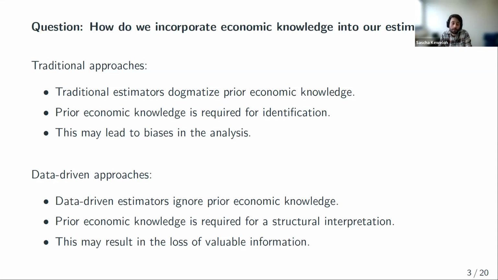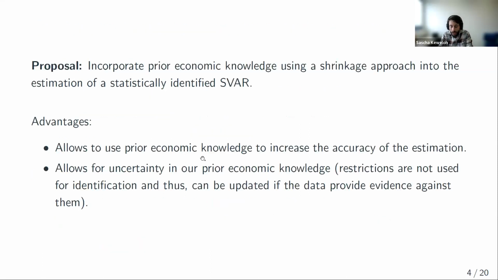And in this study, I tried to explore the space in between these two extreme cases. So what I proposed is to incorporate prior economic knowledge, meaning restrictions, using a shrinkage approach into the estimation of statistically identified SVARs. And this allows us to exploit our prior economic knowledge to increase the precision and accuracy of our estimation. So we can use our prior economic knowledge, but at the same time, it allows us to model our uncertainty in our prior economic knowledge.